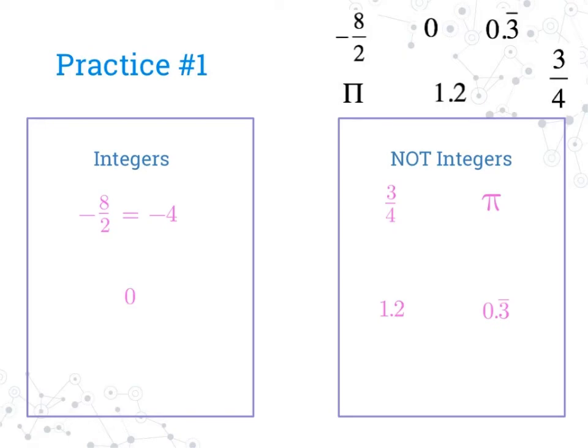Now looking at our not integers, 3/4, if I were to reduce that down, it's the smallest fraction it can be right now, as a decimal would be 0.75, and since I know I can't have fractions or decimals, it is not an integer. Pi is a number that goes on forever and ever and never stops as a decimal, so that is not an integer. 1.2, oh, I immediately see a decimal, so since I see a decimal, I know it cannot be an integer. Same thing with 0.3 repeating. It is a decimal, and I can't have decimals in my integers, so it is not an integer.